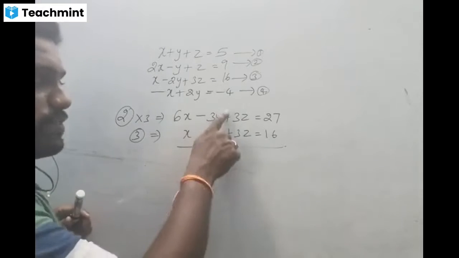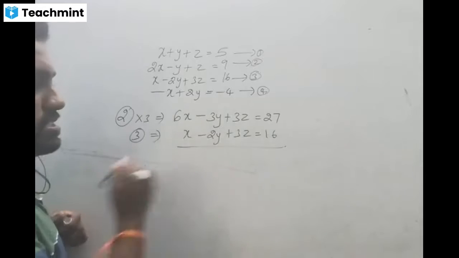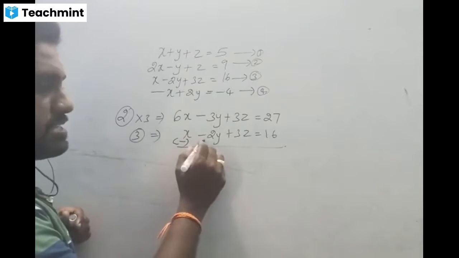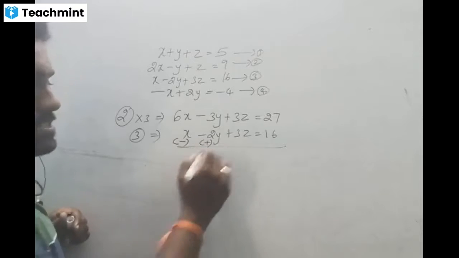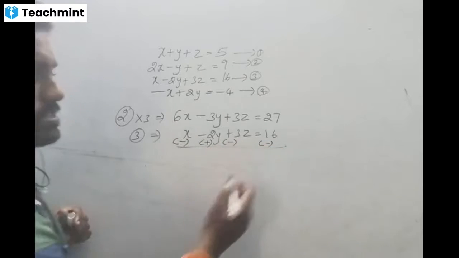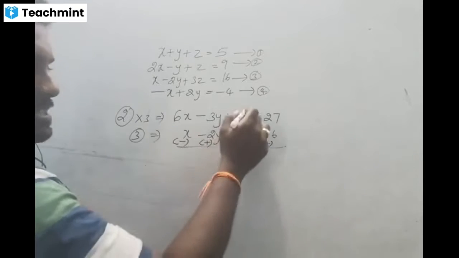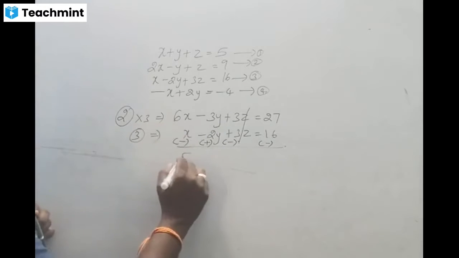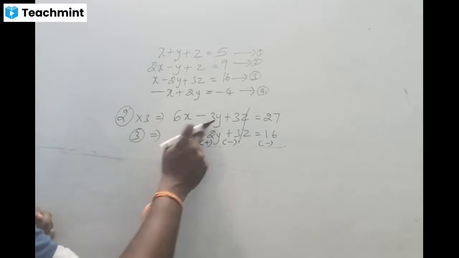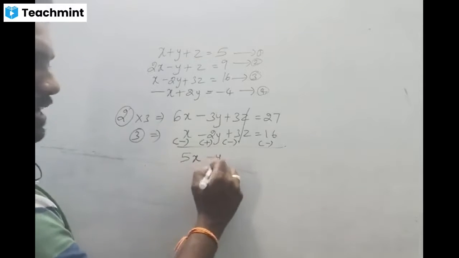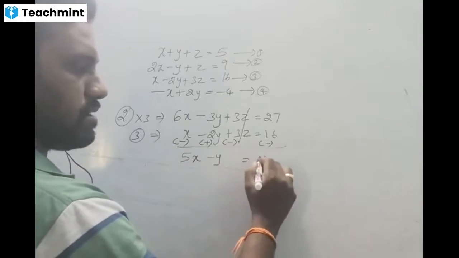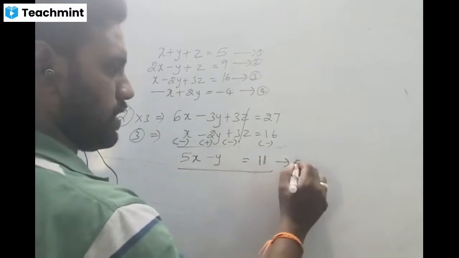So if we have the same sign, that means what? Just we have to subtract. Here we have a plus, so we have to change into minus. Already it is minus, so we have to change into plus. So here plus 3z is there, here minus 3z is there, both are cancelled. 6x minus x, it will be what? 5x. Minus 3y plus 2y, it will be what? Minus y. Equal to 27 minus 16, so 11. This is the equation number 5.